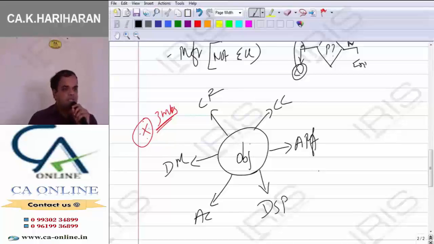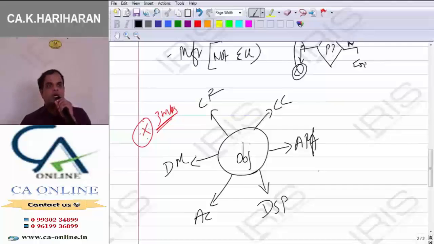Comfortable or not? So all of you repeat. What are all the objectives of costing? Ascertainment of cost, determination of selling price, ascertainment of profit on each activity, cost control, cost reduction, decision making purpose. Okay, so a frequently asked important question. All of you repeat once again. These are all the objectives of